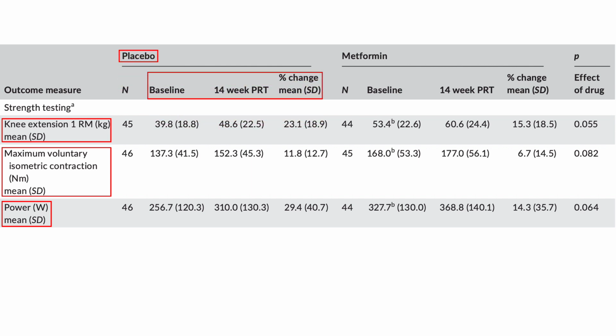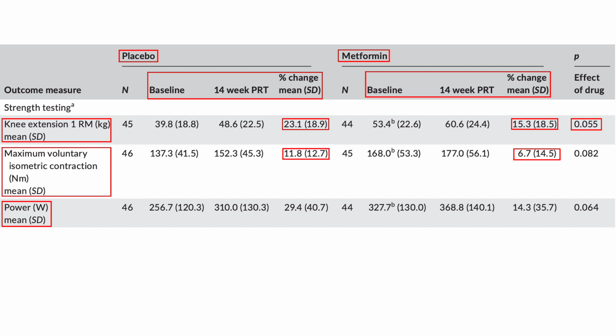And then we're comparing the placebo group on the left, so their baseline data, 14 weeks after the progressive resistance training program, and then the percent change for the placebo group when compared with the metformin group. So you've got the baseline, 14 weeks after baseline, and then the percent change. So first, when looking at the knee extension 1 rep max, we can see that the metformin group improved about 8% less than the placebo group. And this data was very close to statistical significance, where a p-value of less than 0.05 is statistically significant. So this is very close, 0.055.